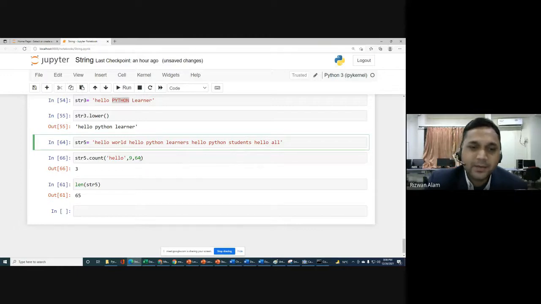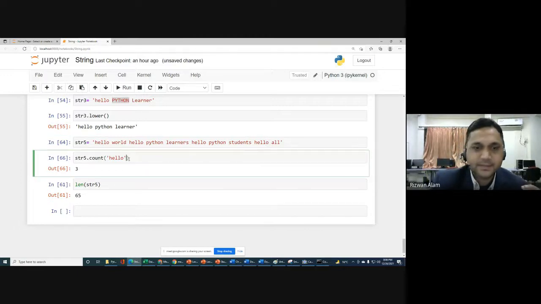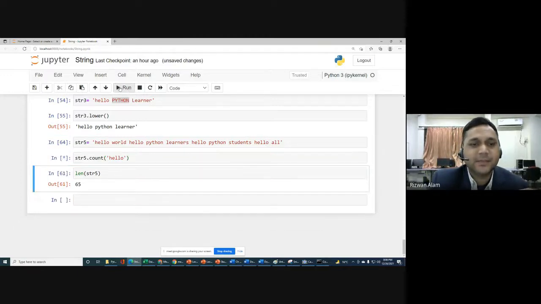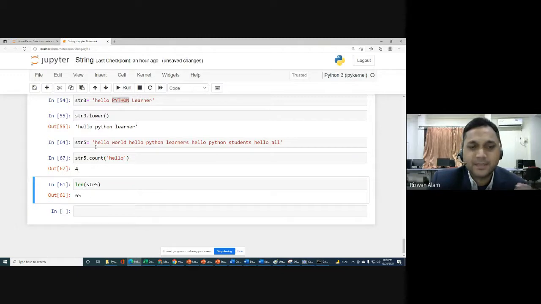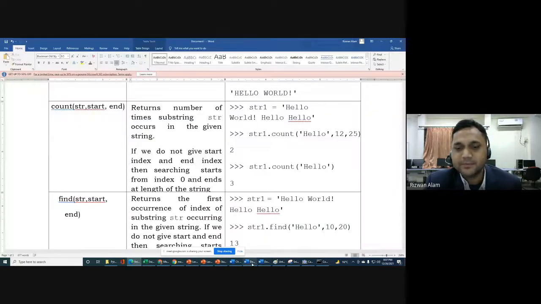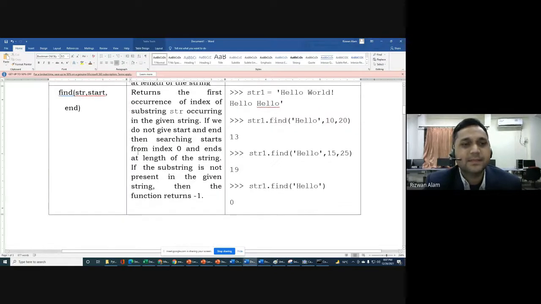Okay, but if you are not going to write these things, for example like that, then you will get 4. It means it will start automatically with index 0 and it will go till the last character. Okay, so that was the point that we should know about index, sorry, count.